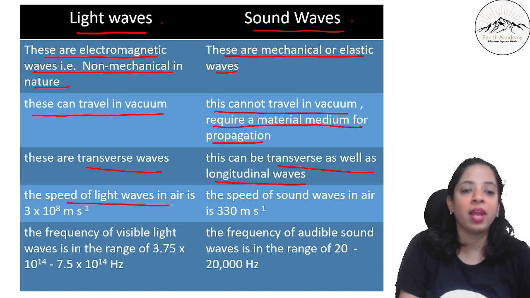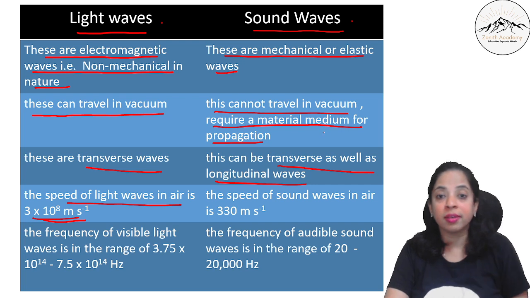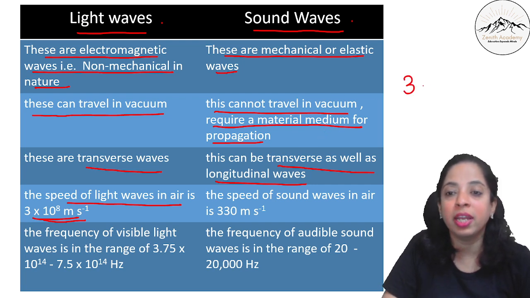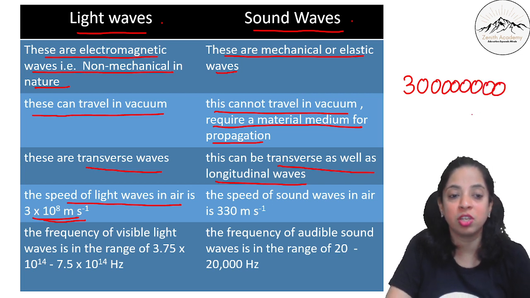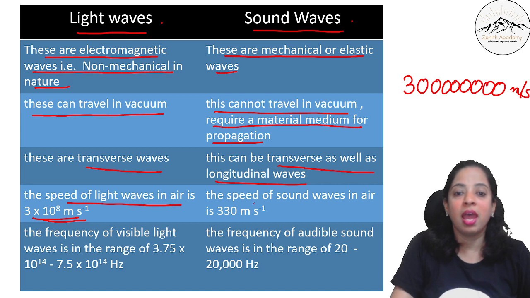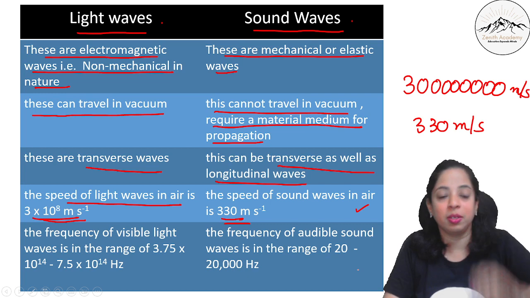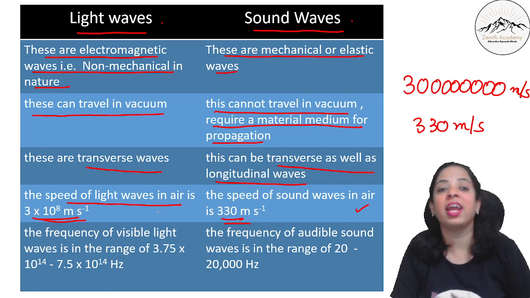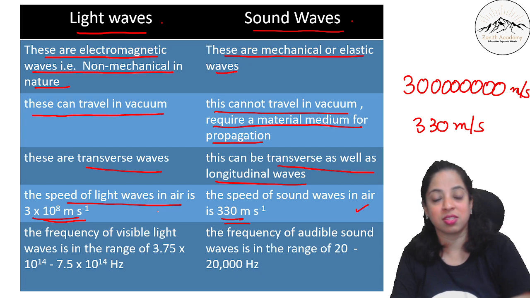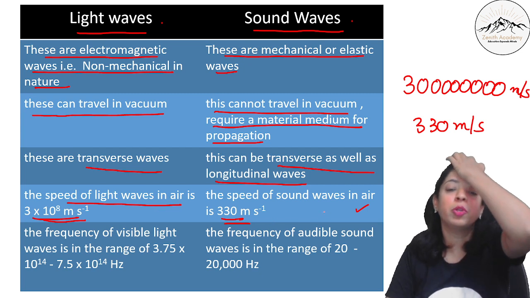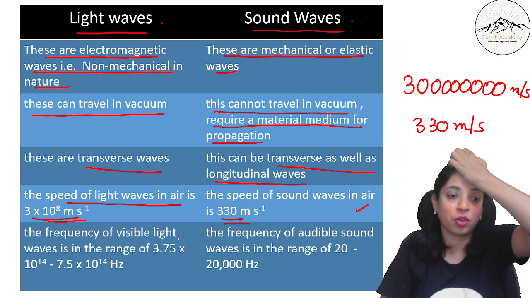Now the speed of light waves in air is 3 into 10 raised to power 8 meter per second. So high, 3 into 10 raised to power 8 meter per second means 1, 2, 3, 4, 5, 6, 7, 8, so many zeros, meter per second. And the speed of sound waves in air is 330 meter per second. So it is less. That is why when there is lightning, we are able to see the light first, because light travels faster, and then we are able to hear the thundering sound later on.